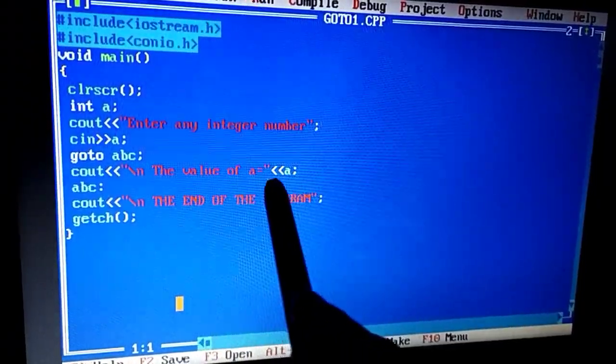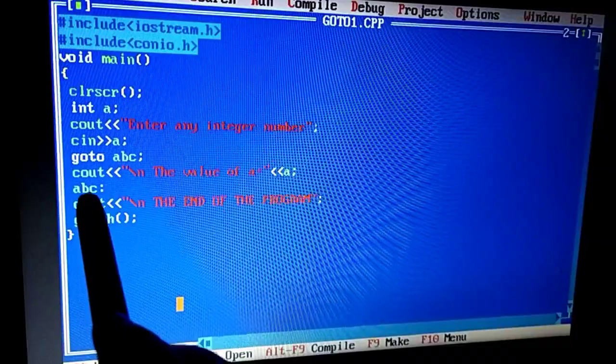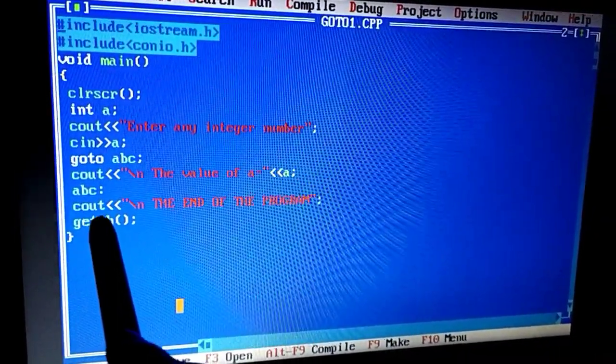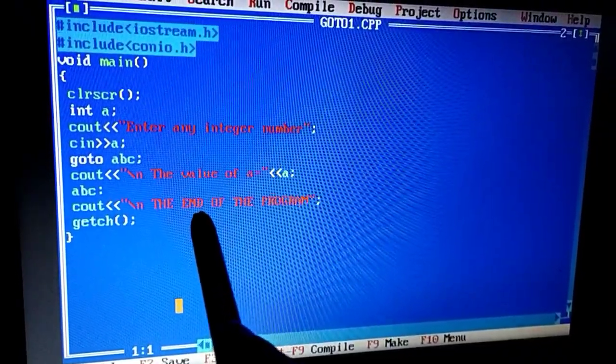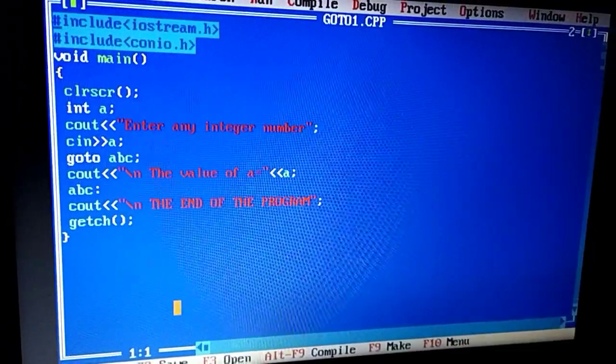The value of a statement will not execute, but this cout over here will start executing, because you mentioned start executing from the label ABC. That is the end of the program. Let me run and show it to you.